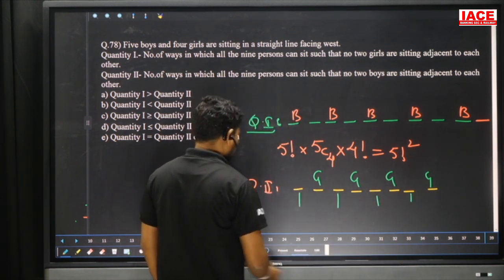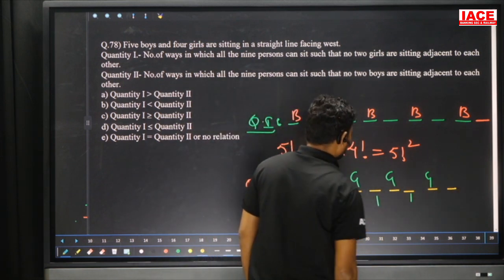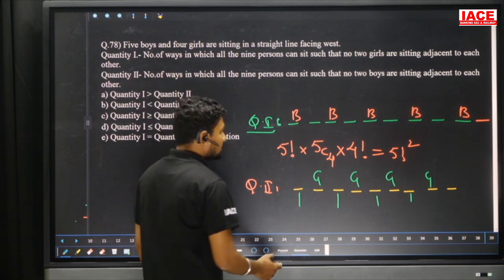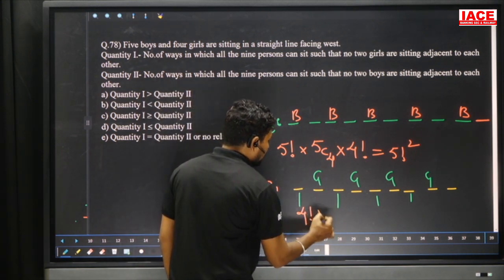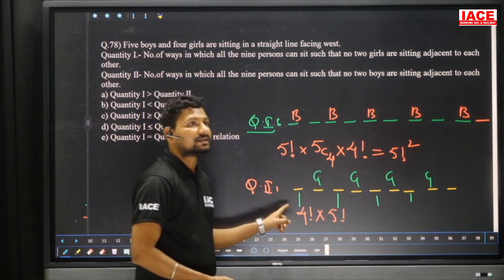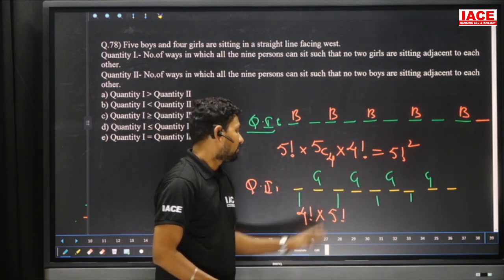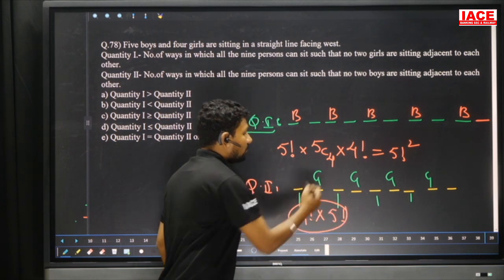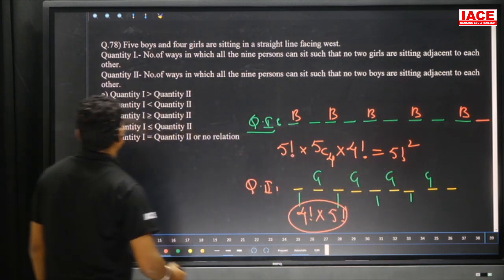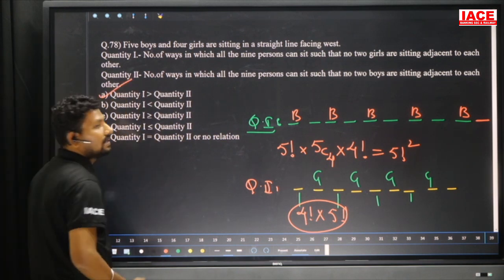That means the boys must compulsorily sit in the middle places. The girls can be arranged in 4 factorial. The remaining 5 boys will compulsorily sit here, there is no other chance. So 5C5, that is 5 factorial. 4 factorial into 5 factorial is smaller than 5 factorial into 5 factorial. That means quantity 1 is bigger than quantity 2.